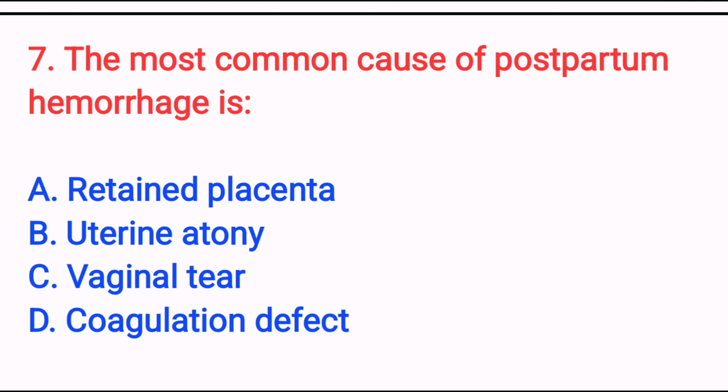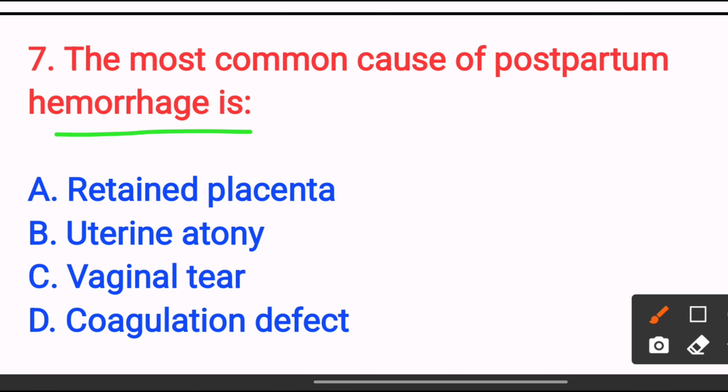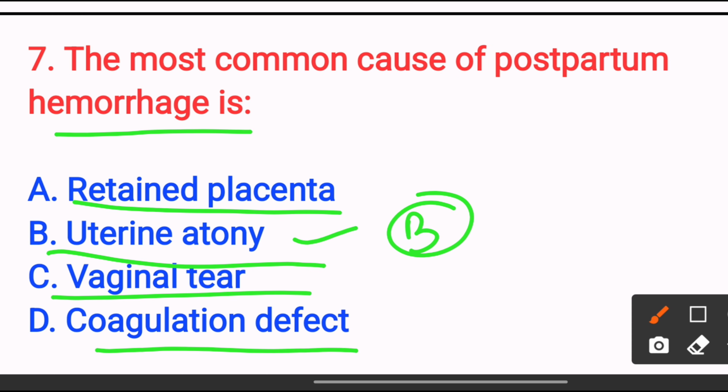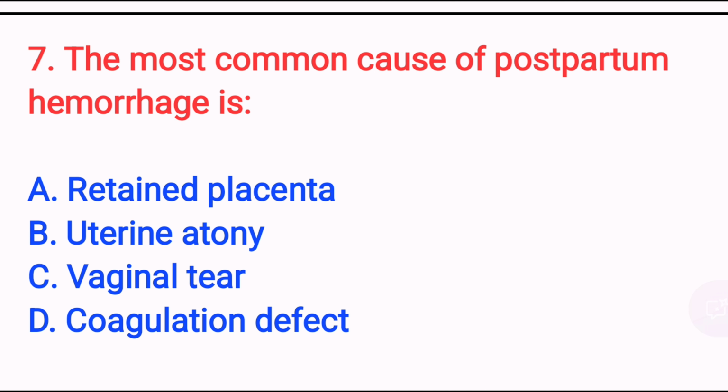the most common cause of postpartum hemorrhage is option A retained placenta, option B uterine atony, option C vaginal tear, option D coagulation defect. The answer is option B uterine atony, because failure of the uterus to contract after delivery leads to excessive bleeding, the most frequent cause of PPH. So the answer is option B uterine atony. Next,